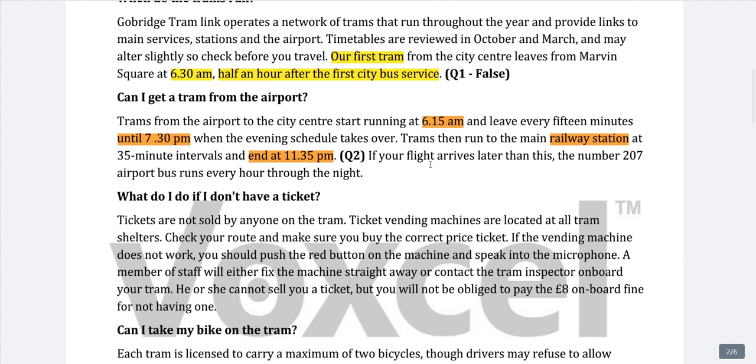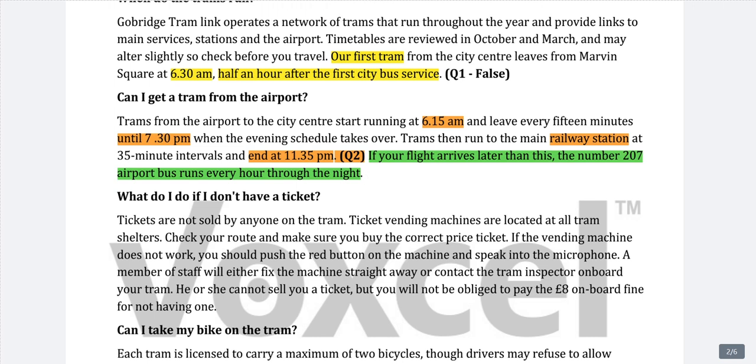If your flight arrives later than this, the number 207 airport bus runs every hour that night. So we have been given something about the timing of this particular thing, about the interval when it arrives, but there is no mention of the route where it stops or where it starts from.